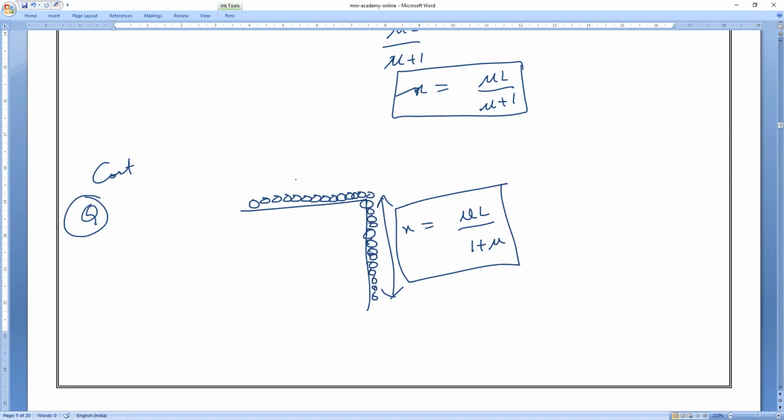Please respond. So now what is this length? Can you tell me? We have done the formula. What is this length I have written? Check it. L minus X. Correct or not? So L minus X means L minus mu L divided by 1 plus mu. So let me take it now.